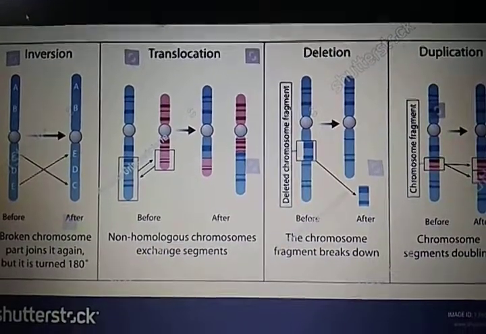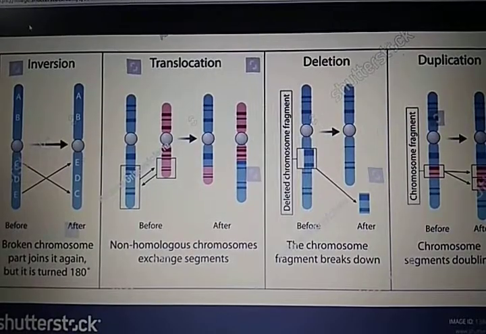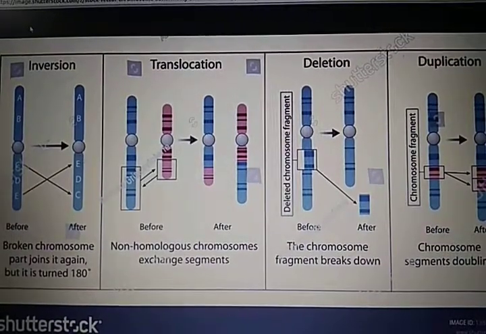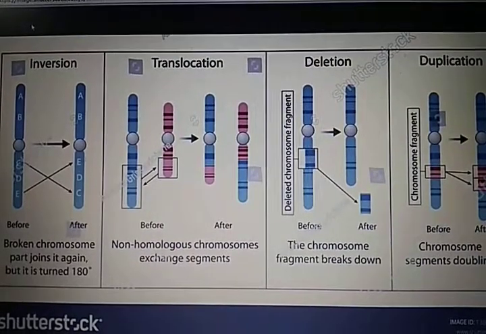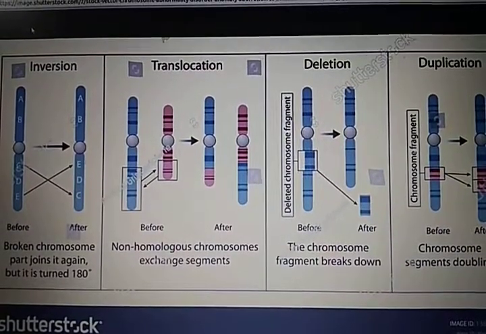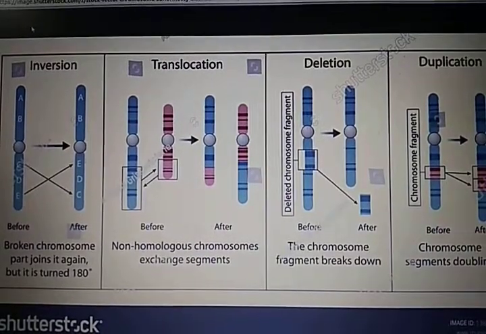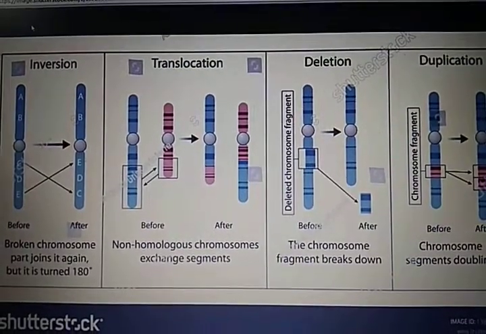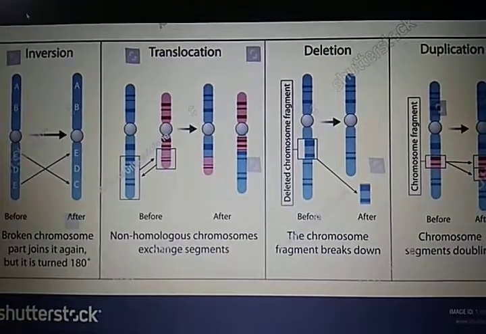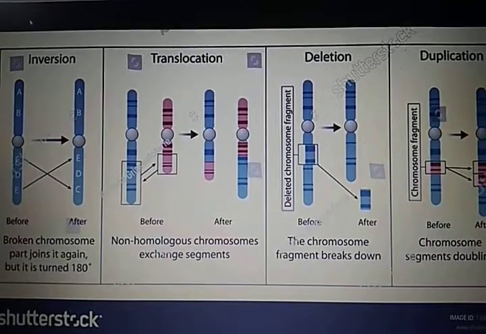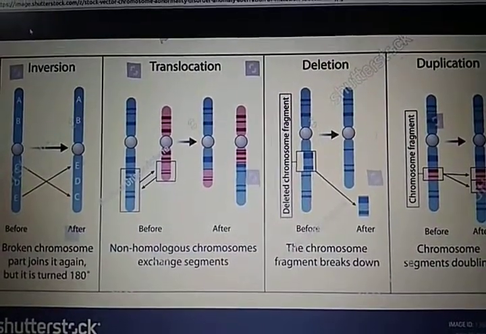For example, chromosomal translocation is found in a disease known as CML, chronic myeloid leukemia. In this, what happens? The BCR gene of chromosome number 22 and the ABL gene of chromosome number 9 get interchanged between chromosome number 9 and 22, and these form the Philadelphia chromosome.